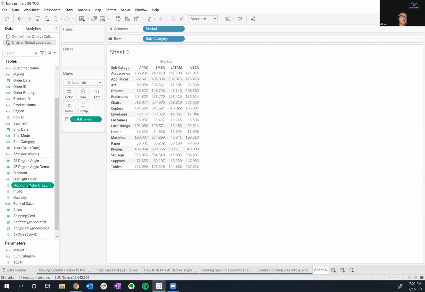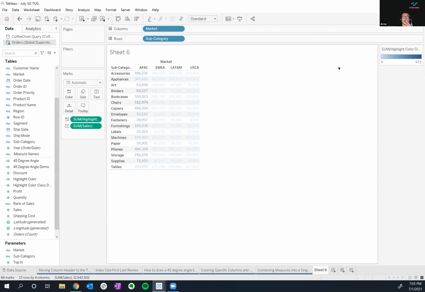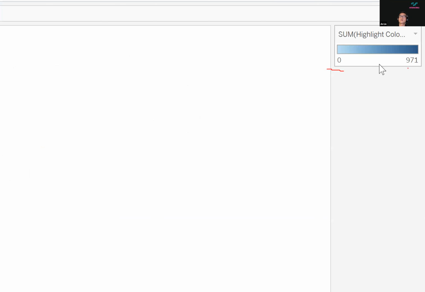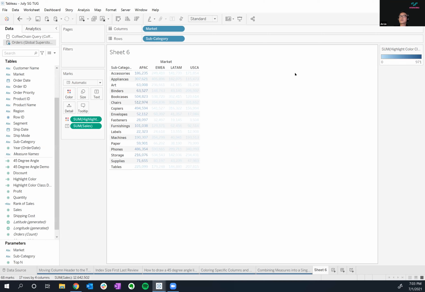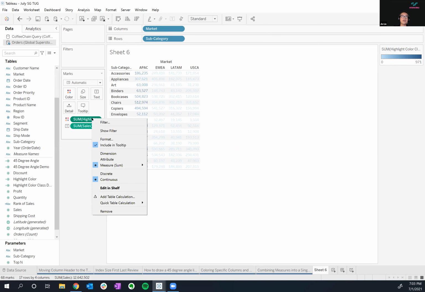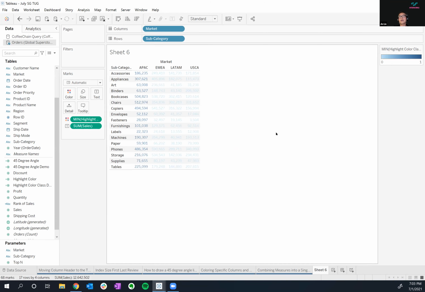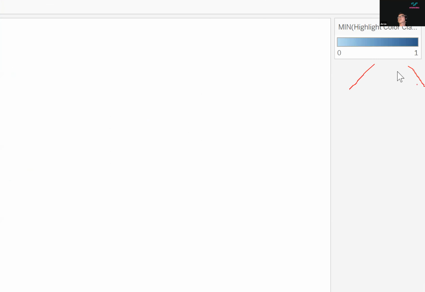And we'll take this and we'll throw it onto color. Now, I know we get some pretty funky numbers here. It goes from 0 to 979. And I only wrote a calculation that's doing, right, if 1 or 0. And what this is doing is just summing all of the counts. And that's fine. But instead of using sum, let's just change this, right click it, and change it into a minimum. Because now I get either 0 or 1, right? Because it's either 0 or 1.